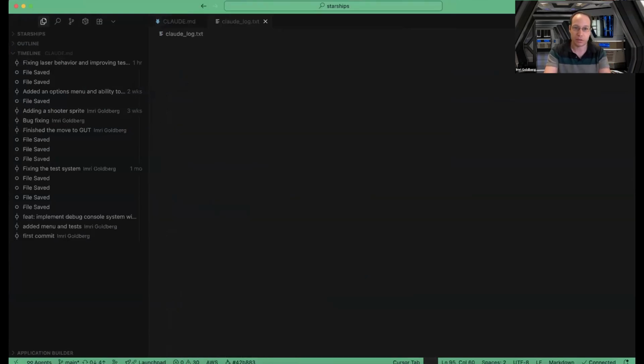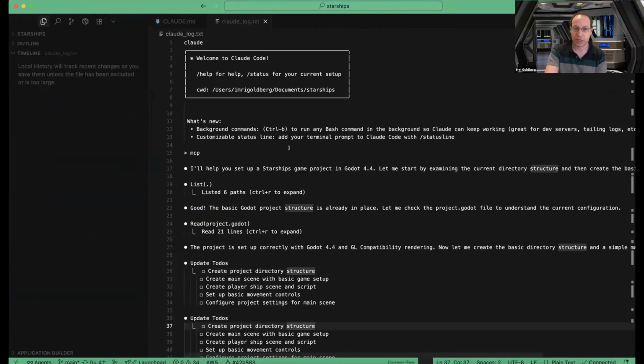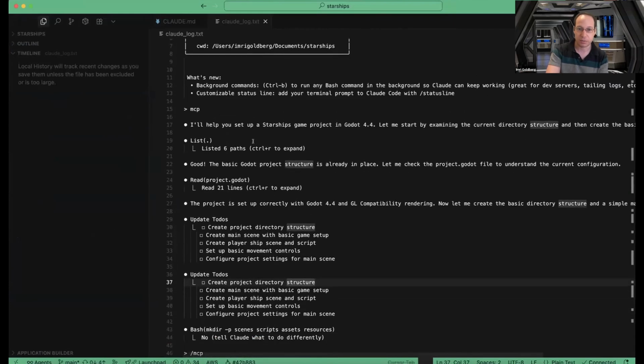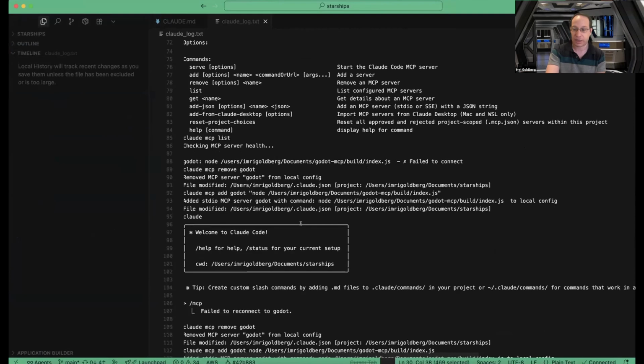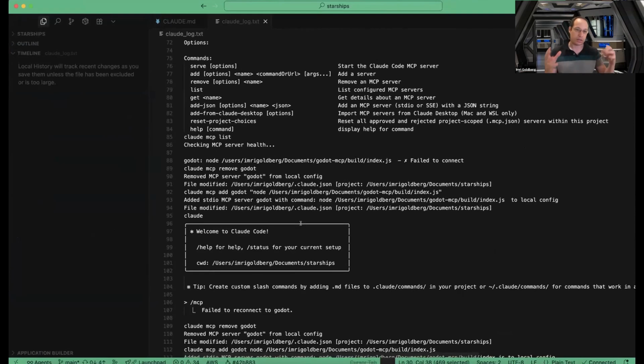But I saved the older logs from when I started this project. So this is me actually starting this project from scratch and using Godot. I actually added a Godot MCP so that Claude Code can create entities within Godot. And it was pretty cool.